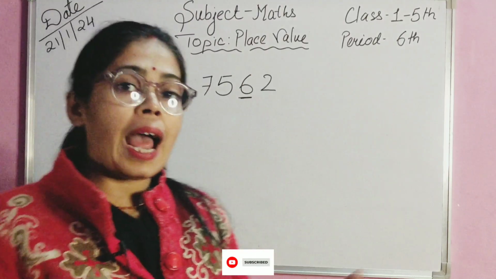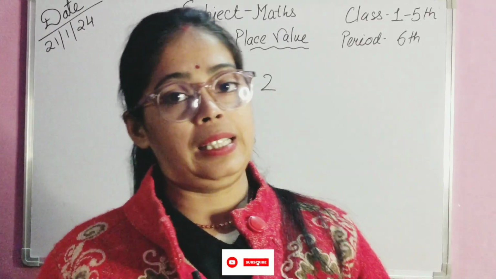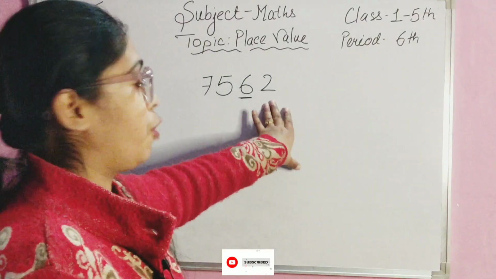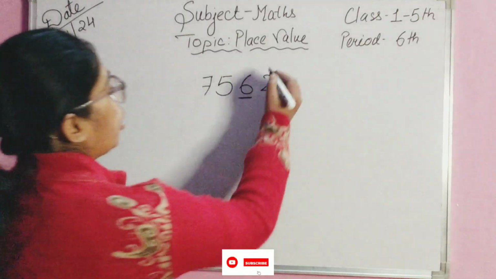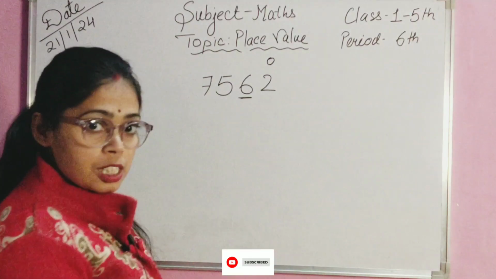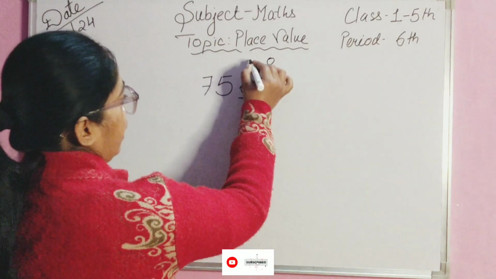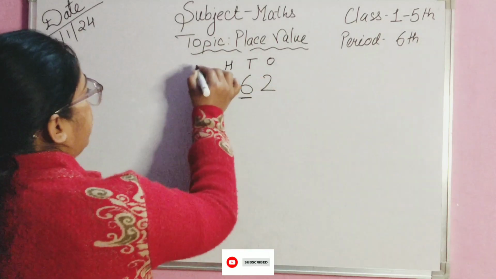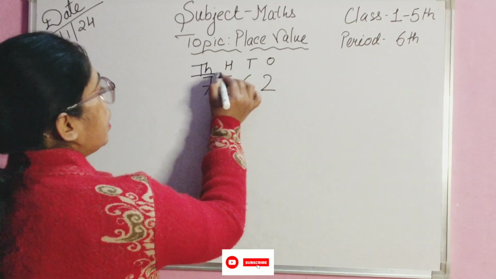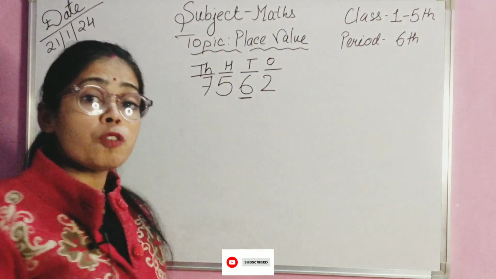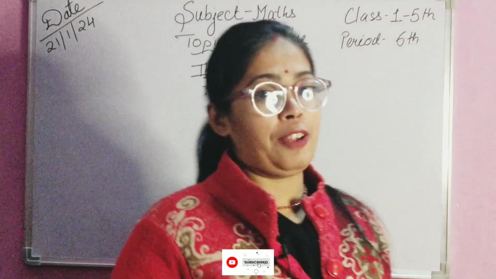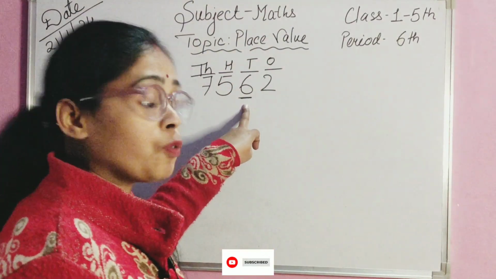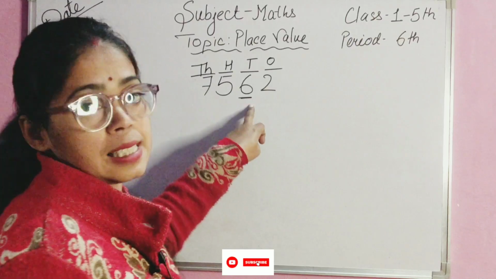So what you do, as I told you, remember always the friends. Whether it is 4 friends or 5 friends, just remember and always start from this side. Okay, so you will write here ones, after that tens, after that 100 and after that 1000. Okay, don't forget these 4, 5 friends. Okay, so the place value is asked for the underlined digit, that is number 6.